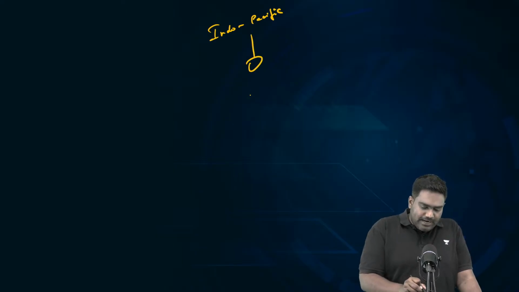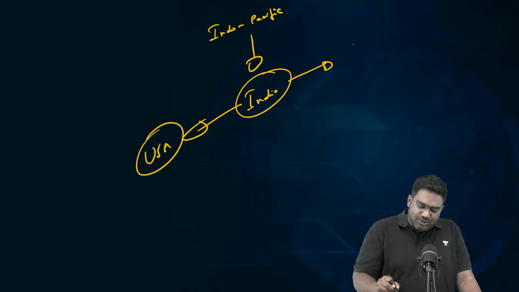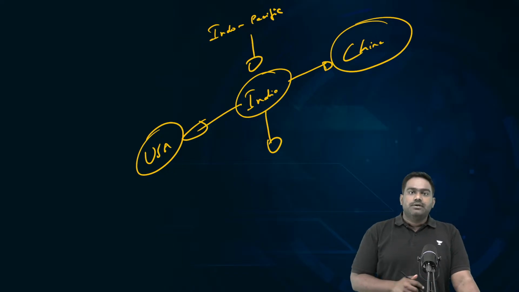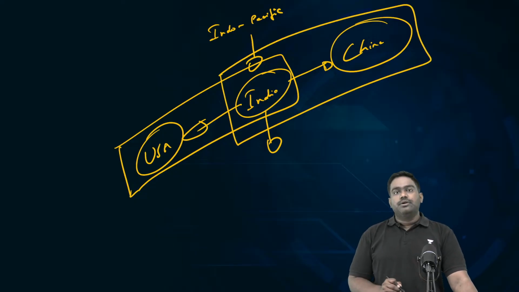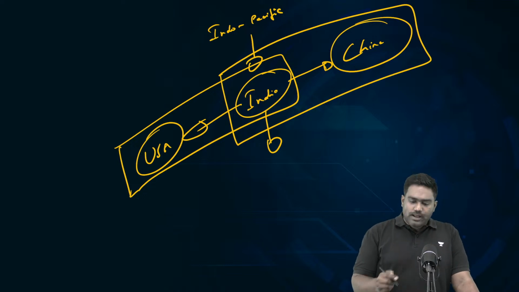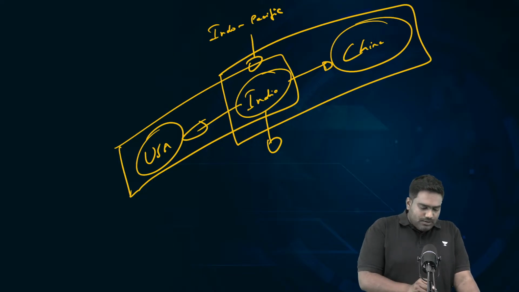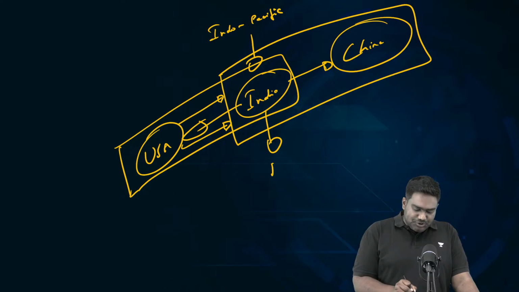And India will be right in the middle, will be caught in this tussle which is going on between US and China. On one hand, we are very closely aligned with the US. The US sees India as a counterbalance to China, right? India has deep concerns about China's aggression and its territorial claims from Himalayan borders to the South China Sea. We do have concerns about Chinese expansionism and aggression. But at the same time, we don't want to become a pawn of the Americans. We don't want to essentially play the American game of containing China. India doesn't want a hostile relationship with China. So this will leave India in a very difficult position.